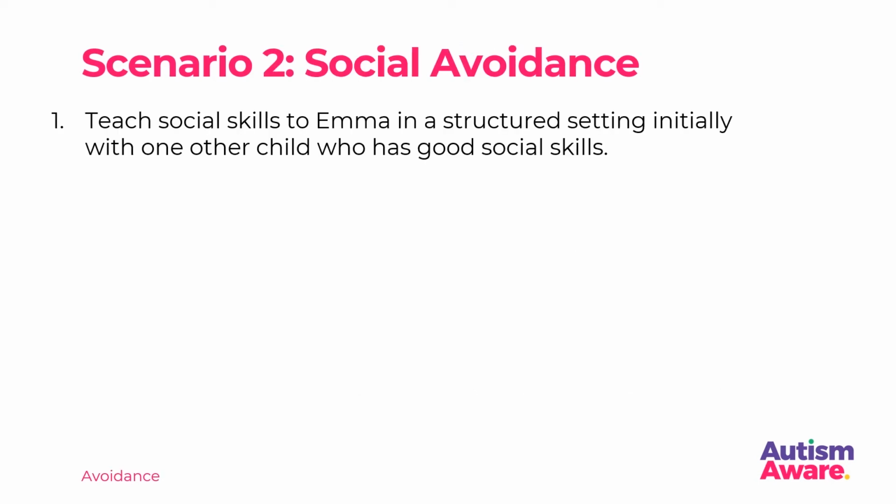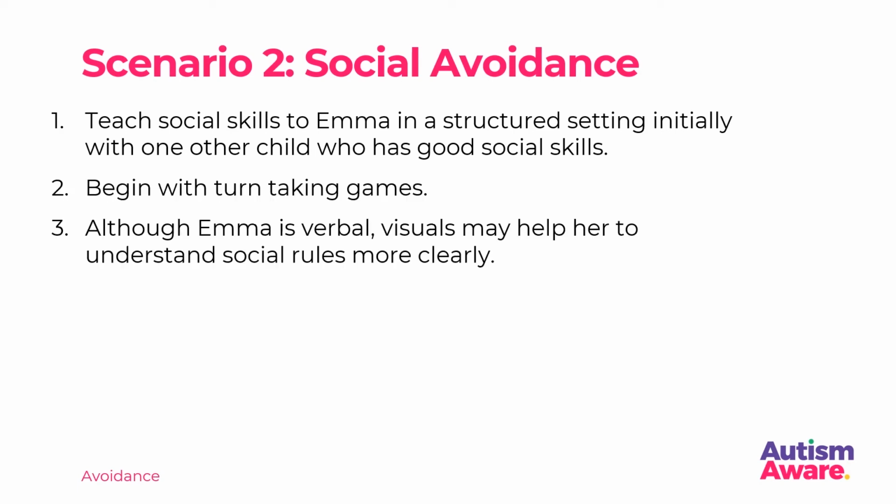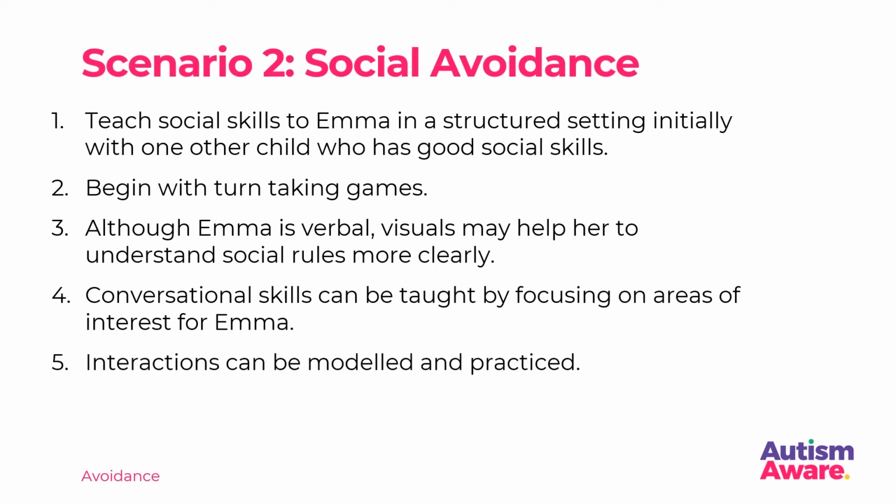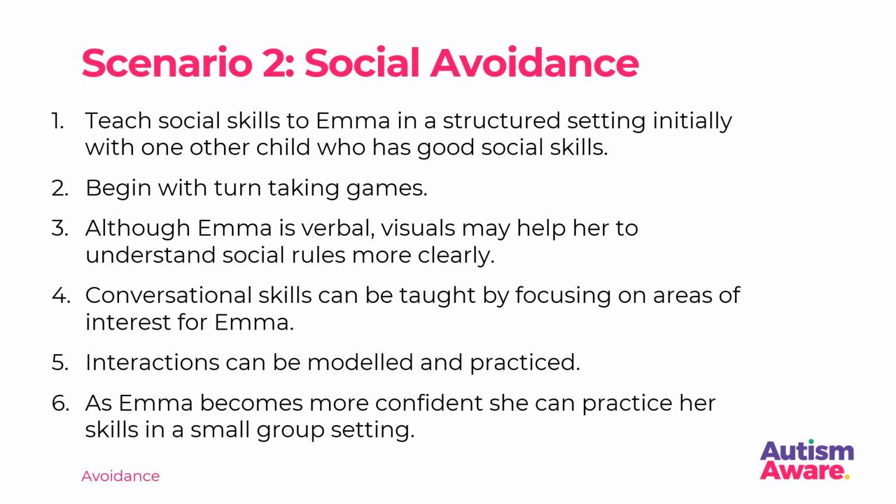Scenario 2. Social avoidance. Teach social skills to Emma in a structured setting, initially with one other child who has good social skills. Begin with turn-taking games. Although Emma is verbal, visuals may help her to understand social rules more clearly. Conversational skills can be taught by focusing on areas of interest for Emma. Interactions can be modelled and practiced. As Emma becomes more confident, she can practice her skills in a small group setting.